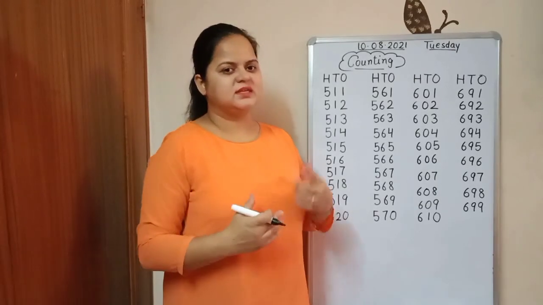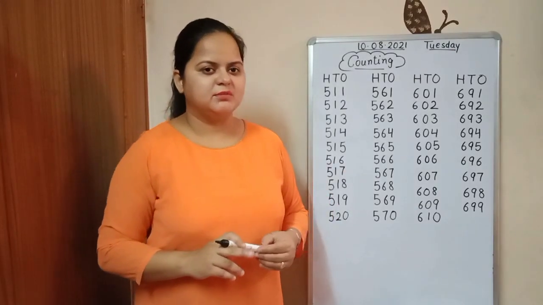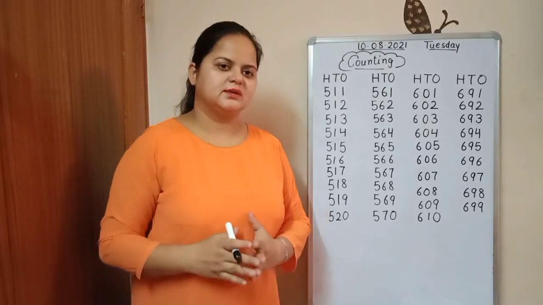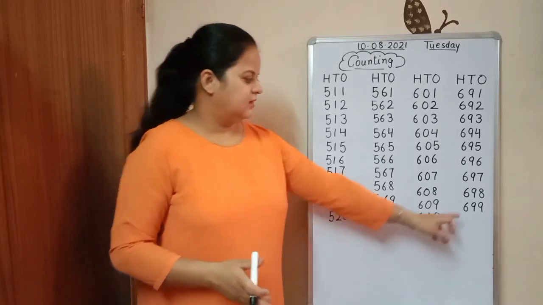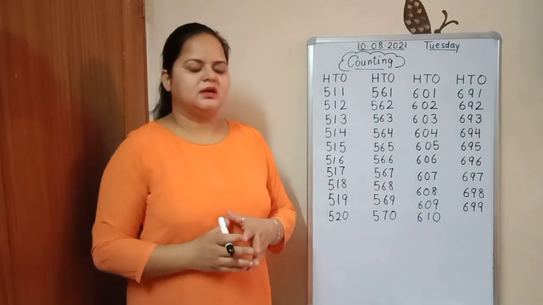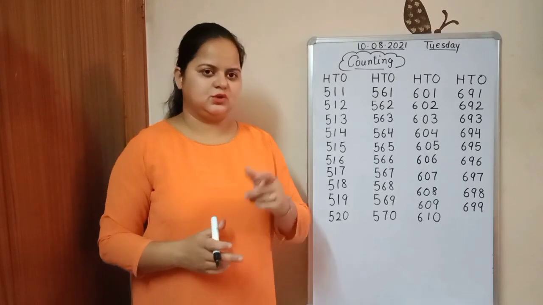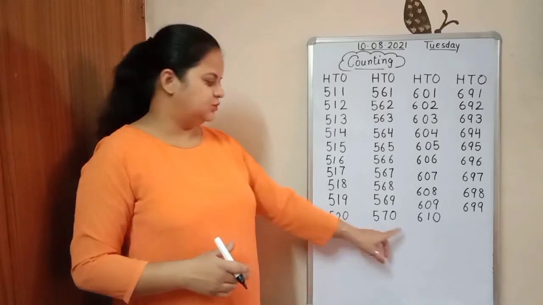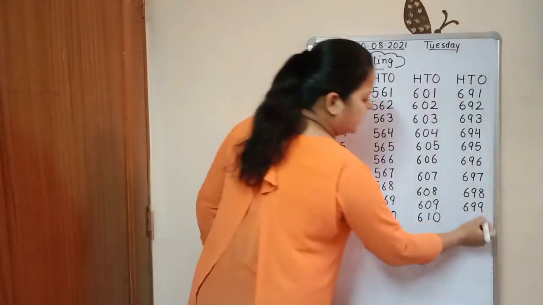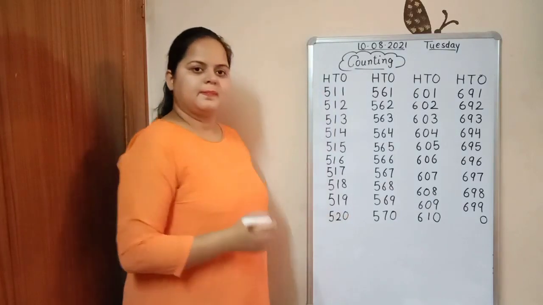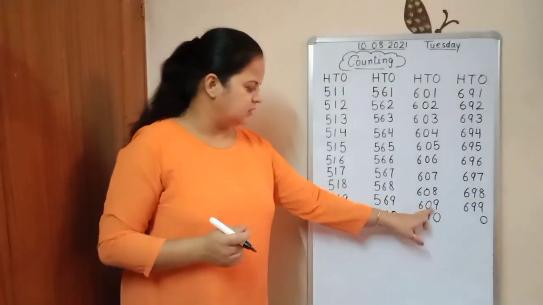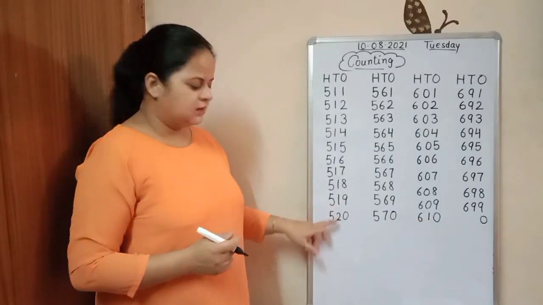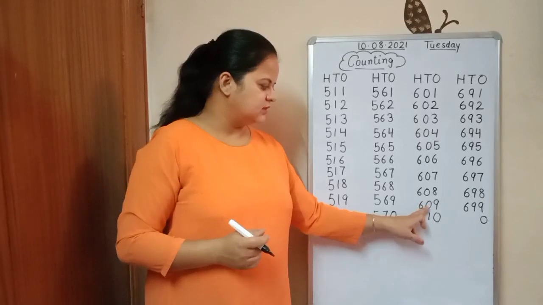Yes, what comes after 699? Tell me quickly. What comes after 9 in the last? 0. Everywhere you can see after 9 here is 0. So we will write 0 here. Here you can see we are writing the next number of this middle number.